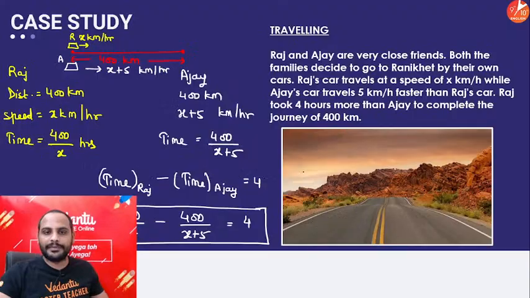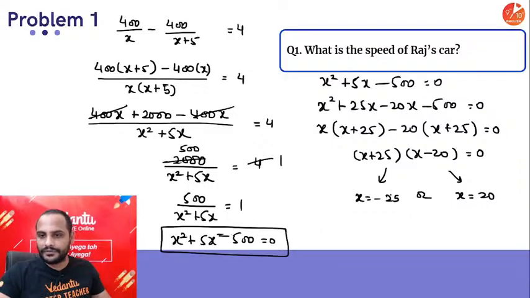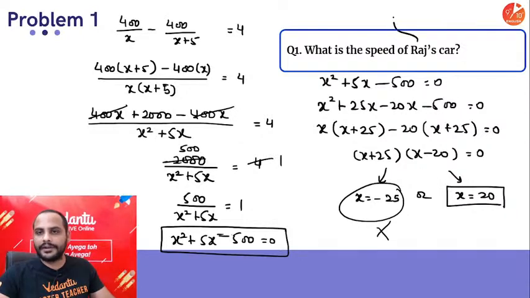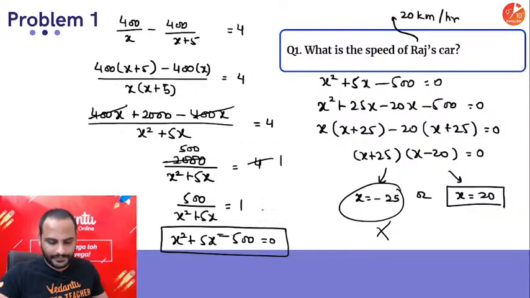Now guys, you know speed cannot be negative, so this will be rejected, and I can say Raj's speed will be x equal to 20. So Raj's car was moving with 20 km per hour, right?